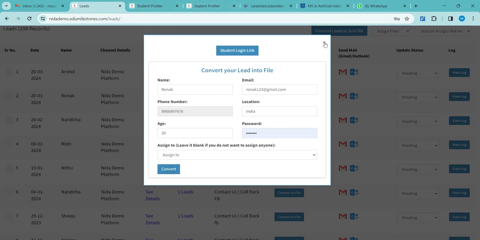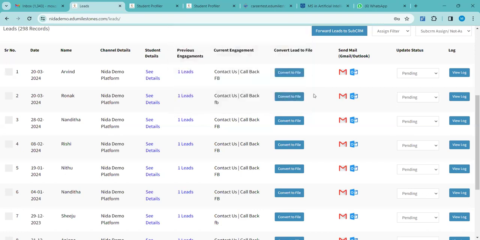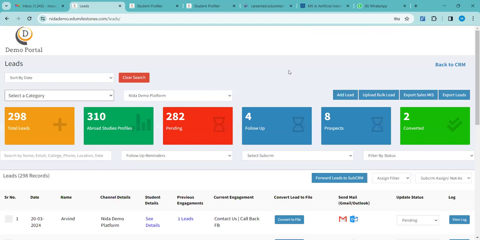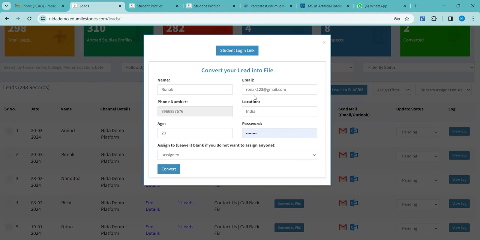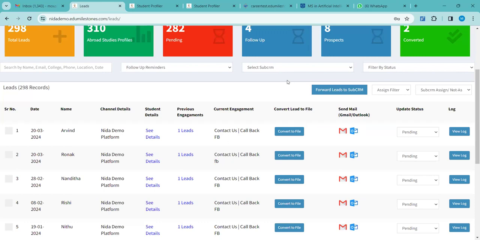Pardon? It is not the student that is doing the questionnaires? No. It is the counselor who is doing it. This is your dashboard, right? This is the dashboard which I am showing you now. This is not the student's landing page link. So from here, we have added a lead with the name Ronak. For doing the profiling, you have to click on the convert to file option. Every information is there, only age they were asking, age we have put, then click on the convert option. Once you click on the convert option, it will take you to the page where you will have to select the program which the student is going for, right? Once you select that, it will take you to the questionnaire set.